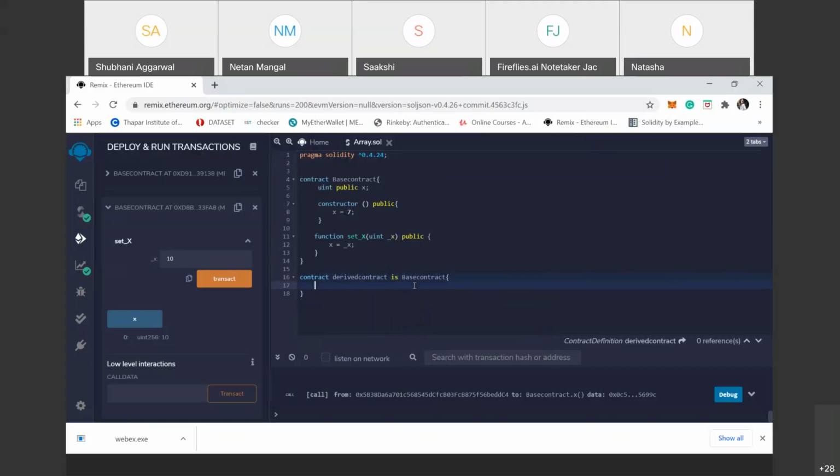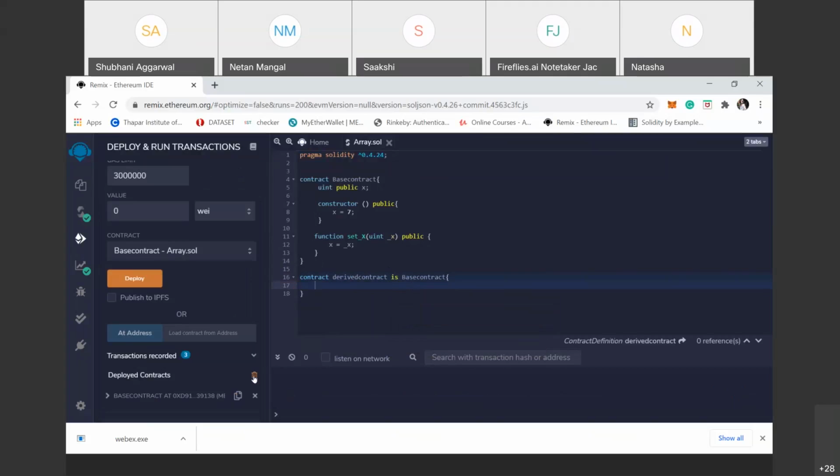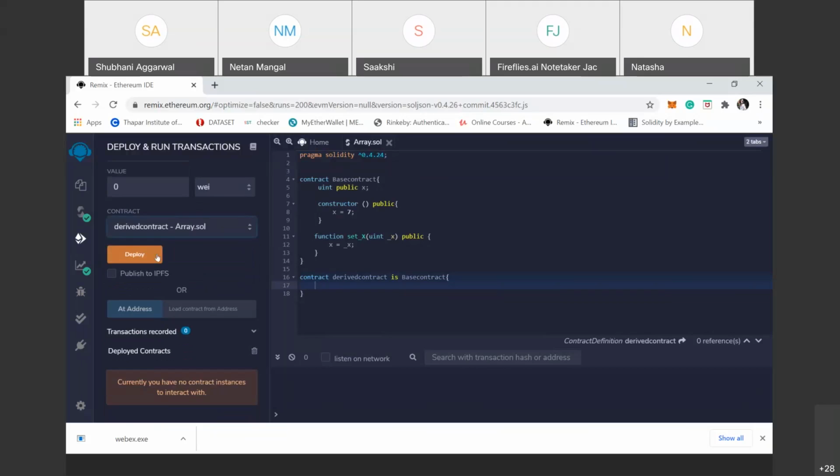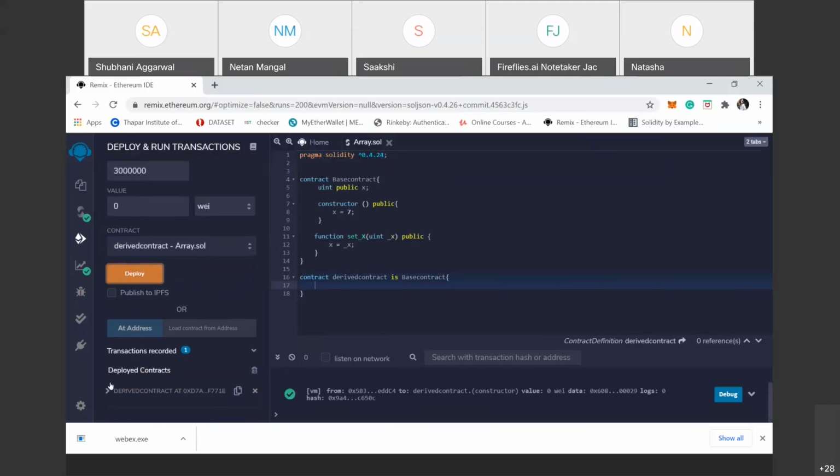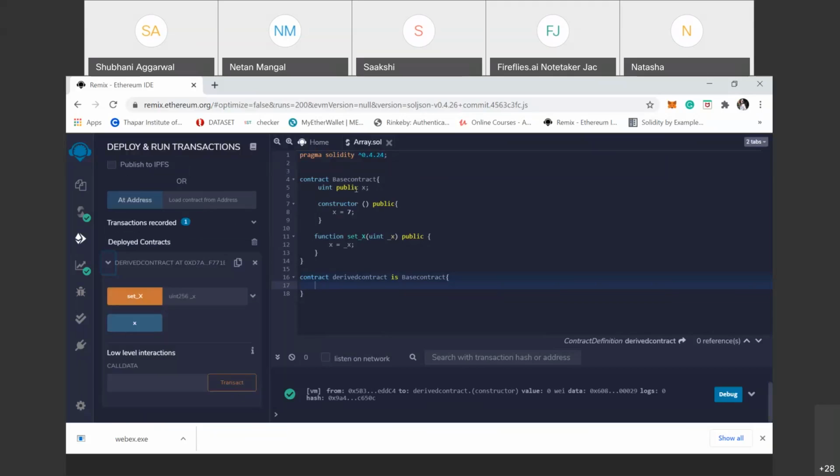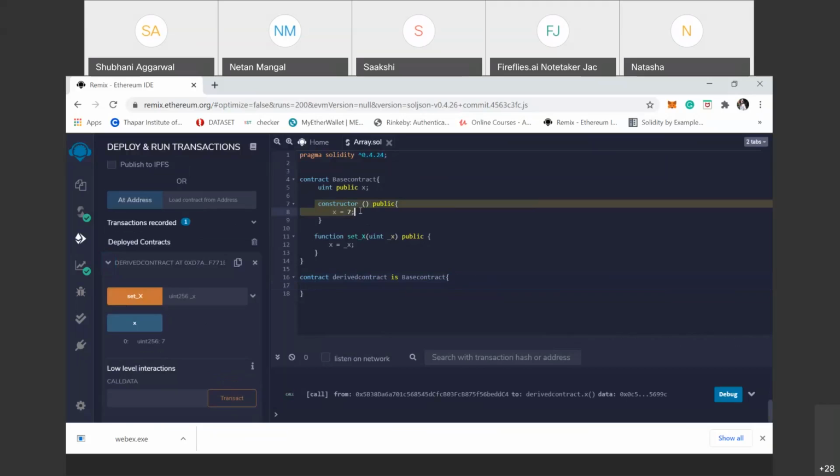When we deploy, here are two contracts: one is the base contract and the second is the derived contract. When we click on derived contract and deploy it, you can see the functions and the constructor in the base contract automatically run on this derived contract. Clear? When we click on x, this constructor function runs.